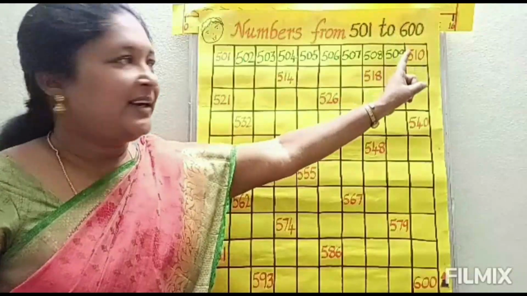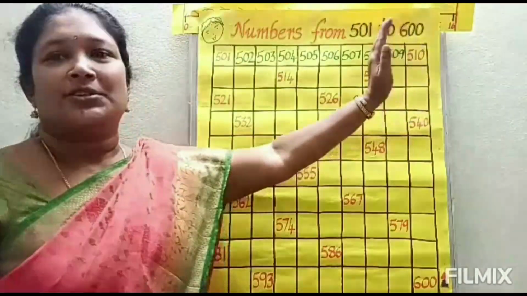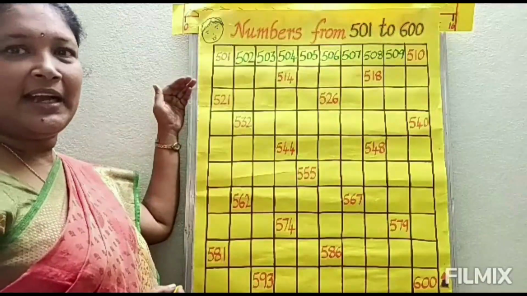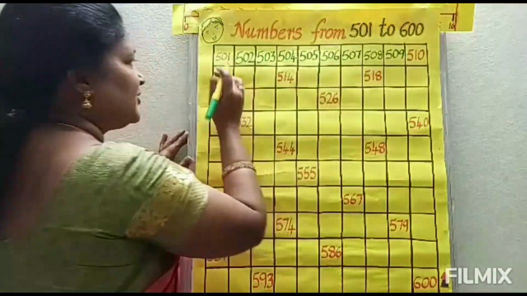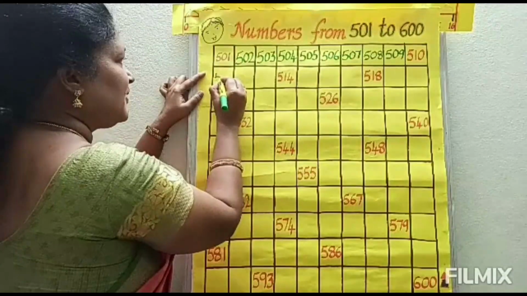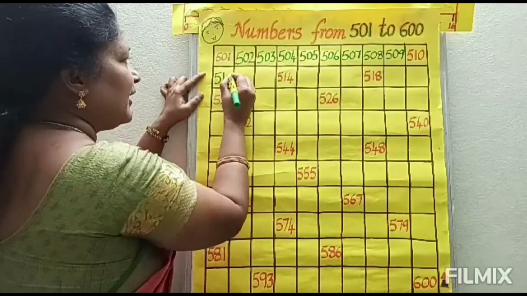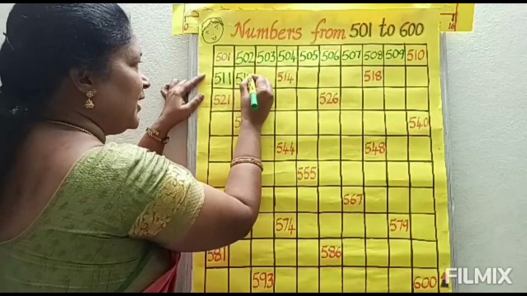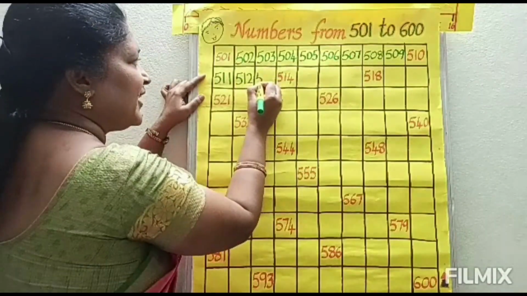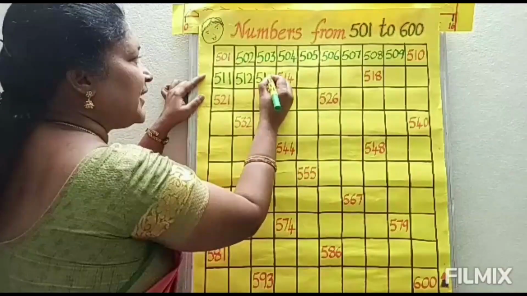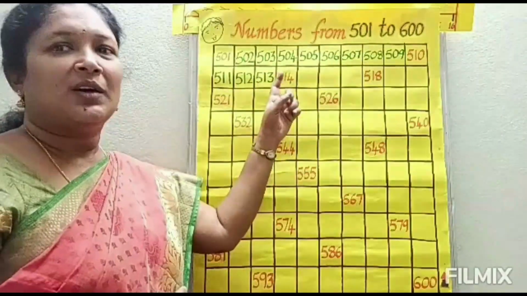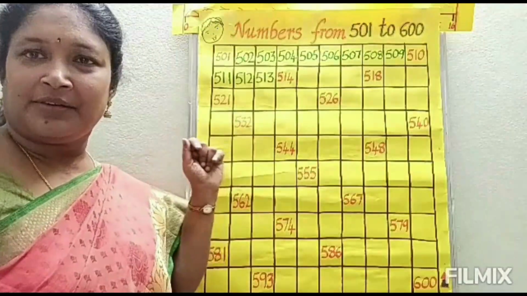And 509, after which number will come children? 510. But already 510 is there. So no need to write that. And next line, 510, after which number will come? 511, 512, 513, 514. Already it is there. So no need to write that.